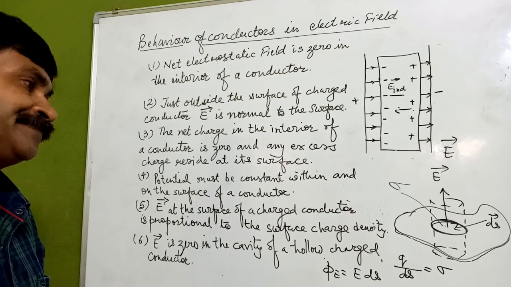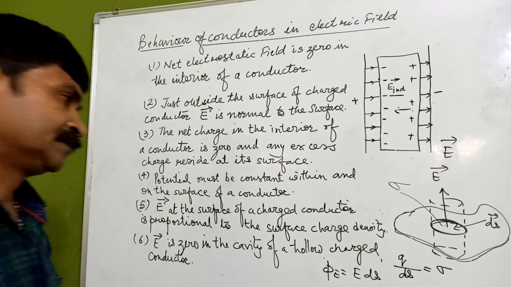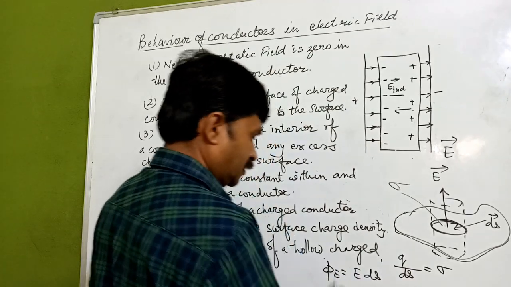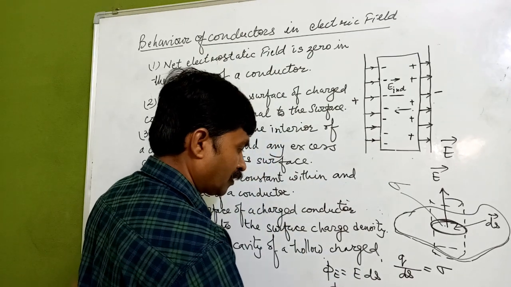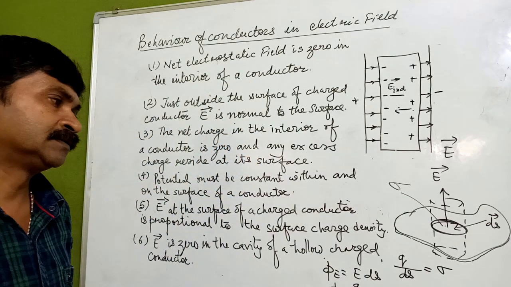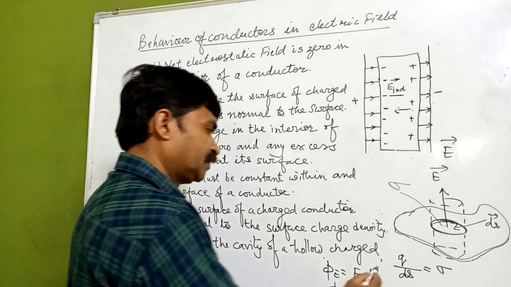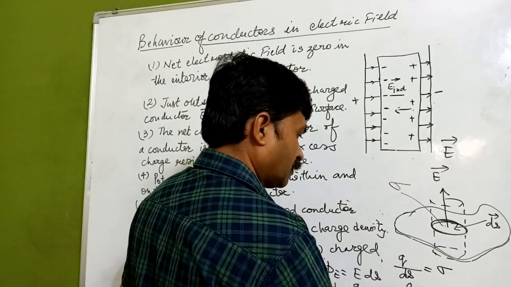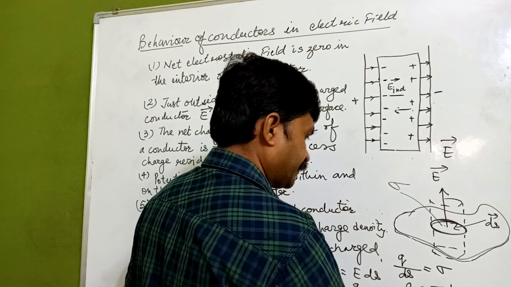We also know that this phi E is equal to Q upon epsilon naught. Now what we are getting is Q equal to sigma ds.